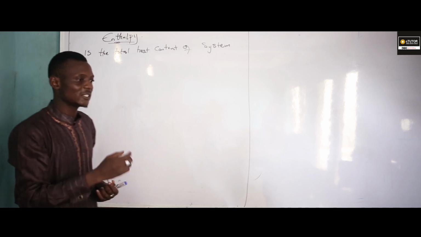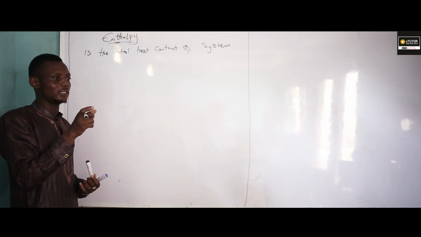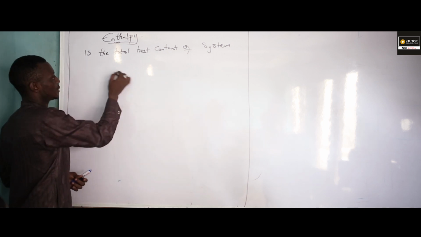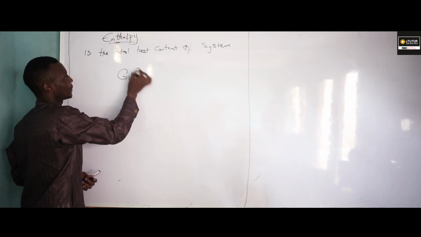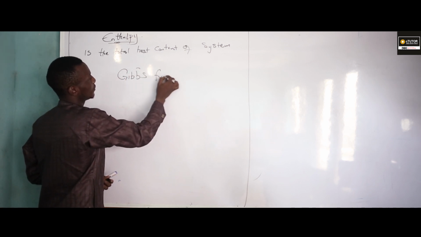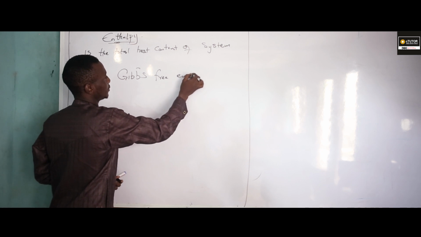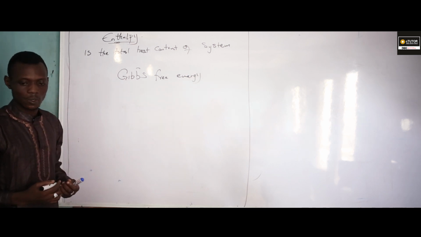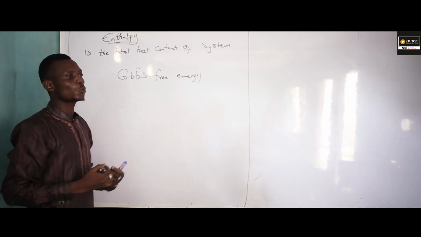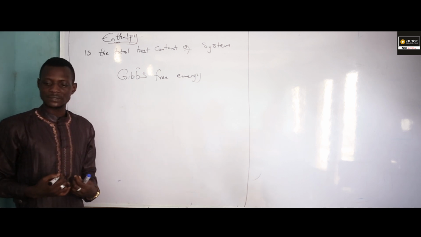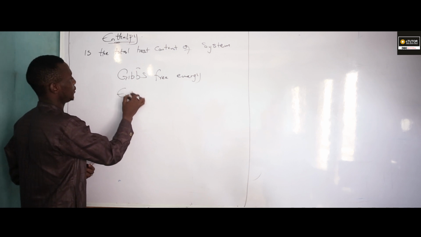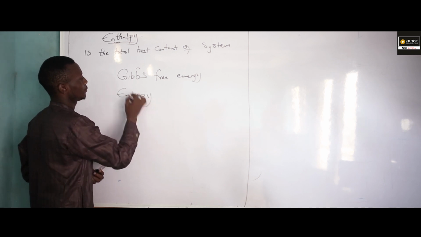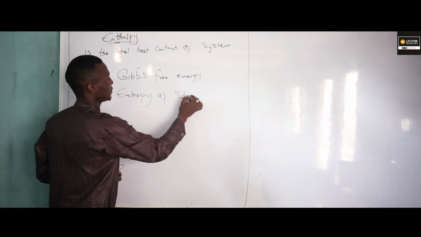The useful fraction of the energy is referred to as Gibbs free energy. This is a fraction of that energy which does useful work. The remaining part, which is due to the randomness of the system, is known as entropy. Entropy of the system.